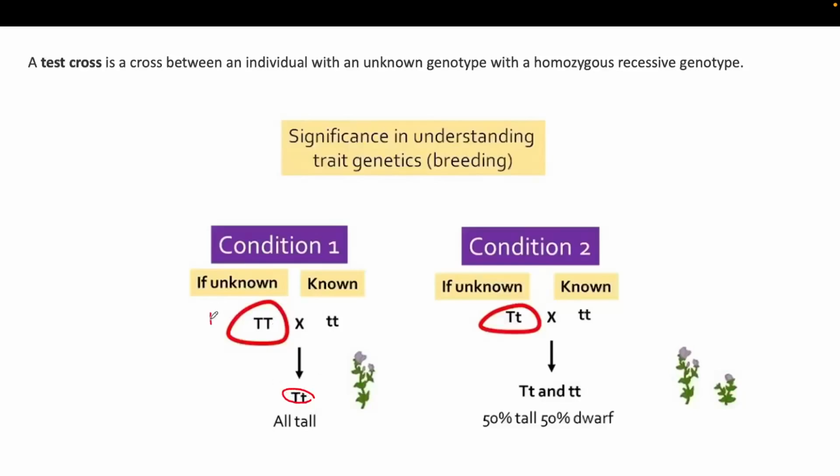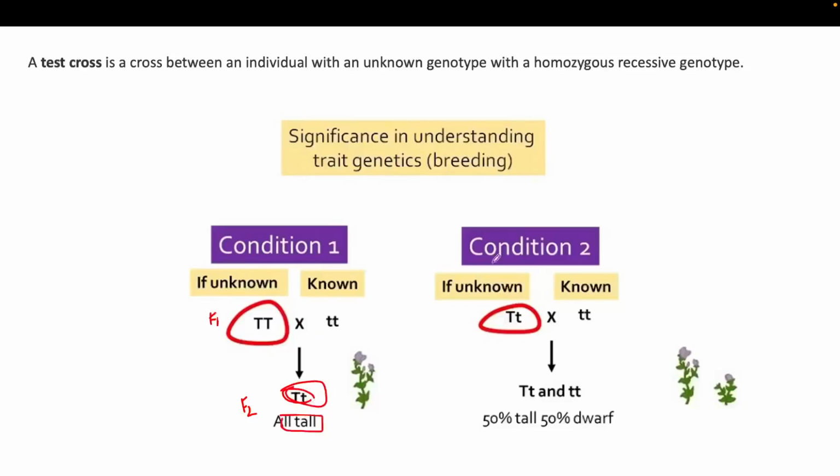You just wanted to identify through the test cross whether your F1 generation plant has the heterozygous or the homozygous genotype. So if it is homozygous dominant, then in the F2 generation it will give you only heterozygous plants, which are all tall in nature.